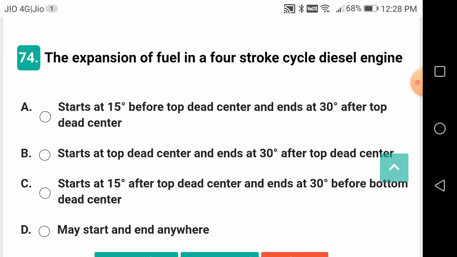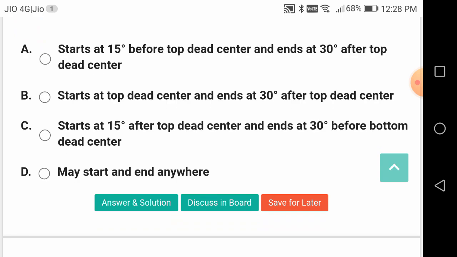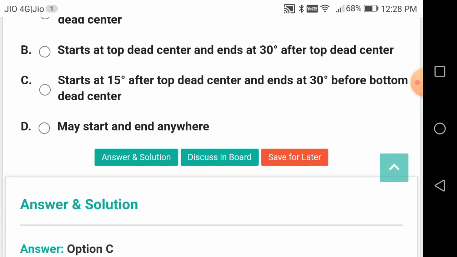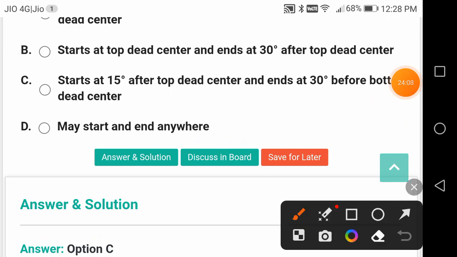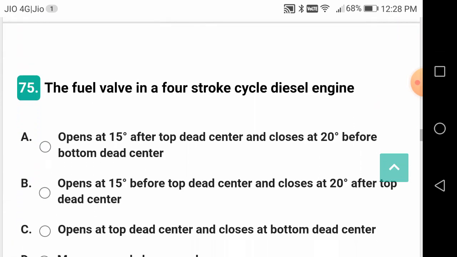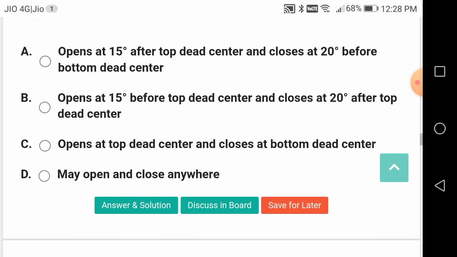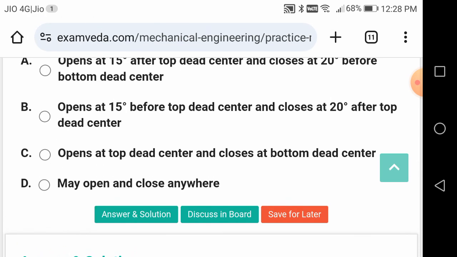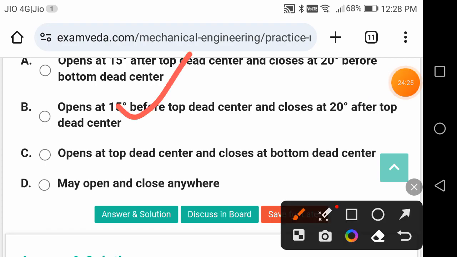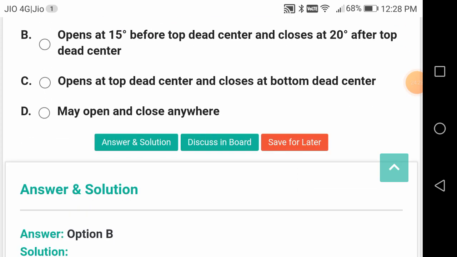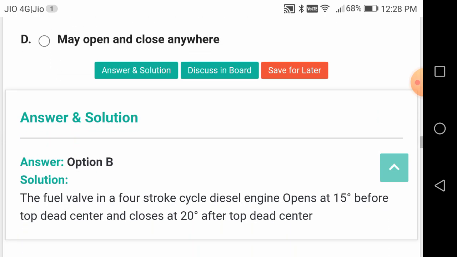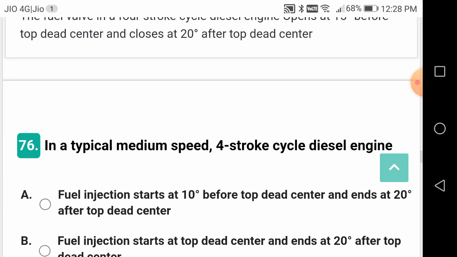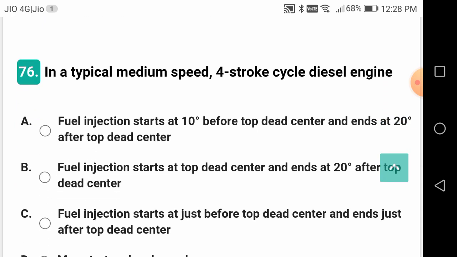The expansion stroke in a 4-stroke cycle diesel engine starts at 15 degrees after TDC and ends at 30 degrees before BDC. So here it is reducing below the 180 degrees. The fuel valve in a 4-stroke diesel engine opens at 15 degrees before top dead center and closes at 20 degrees after top dead center. Please remember these questions, friends. Please go through very carefully. So inlet valve opening, inlet valve closing, fuel supply, all those things. Expansion stroke, power stroke, how much crank angle they are open for and closed for.